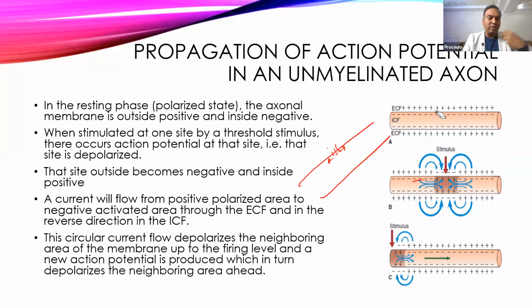Our nerve stimulus in the brain can stimulate the axon hillock, or it can be a receptor. So this usually stimulates at one end. Suppose we stimulated at one end, not at the center, and that generates an action potential here along the cell membrane. Now, because of the circular movement of the current, sodium ion moves here, and this also becomes positive, and it also generates an action potential here. Okay, this is how the current from the stimulus moves from one direction to the other direction.